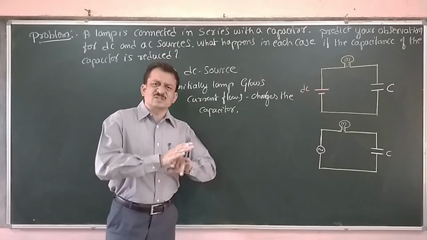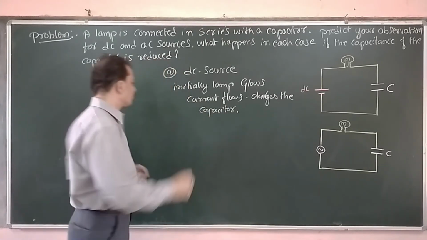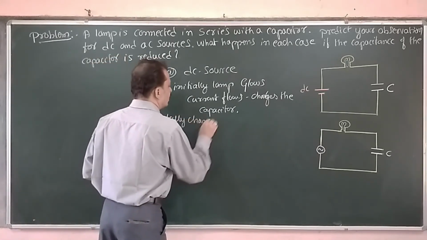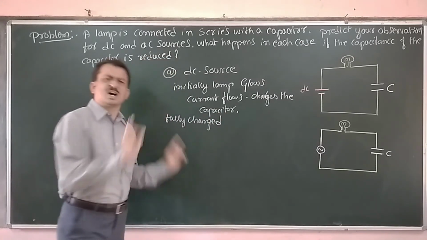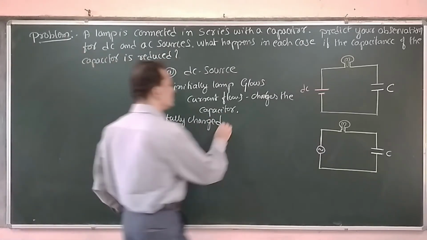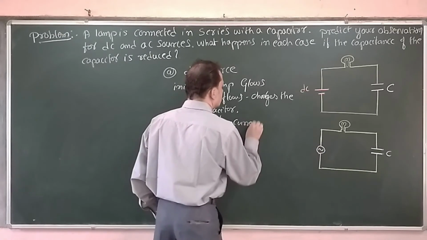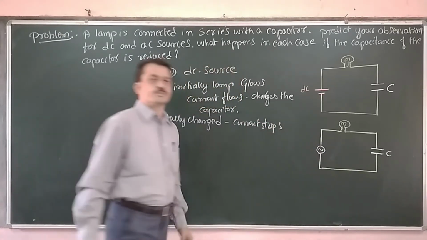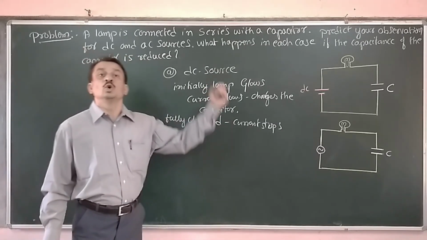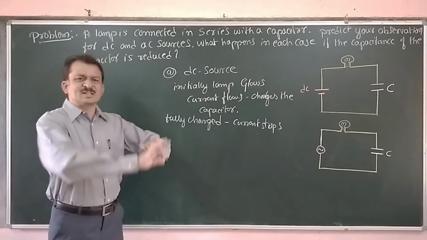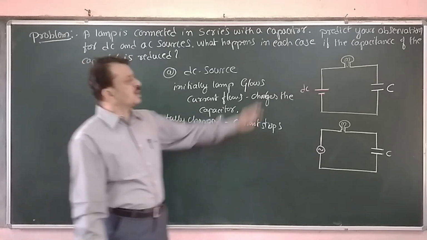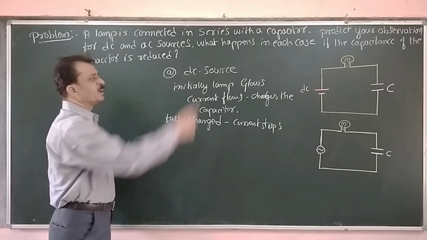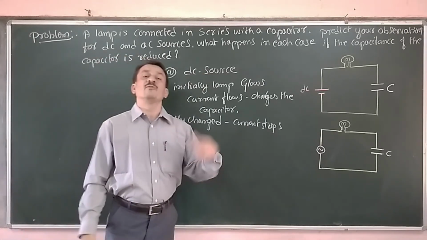Once the capacitor is fully charged, when the capacitor becomes fully charged, then current stops. The bulb will not glow now. When the capacitor gets fully charged, the current will not flow through the circuit, and hence the lamp is in off position.